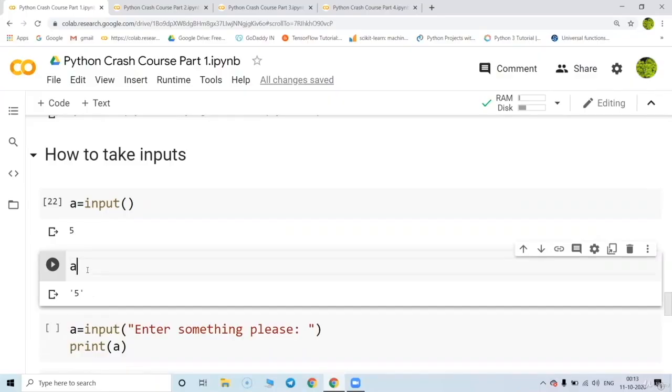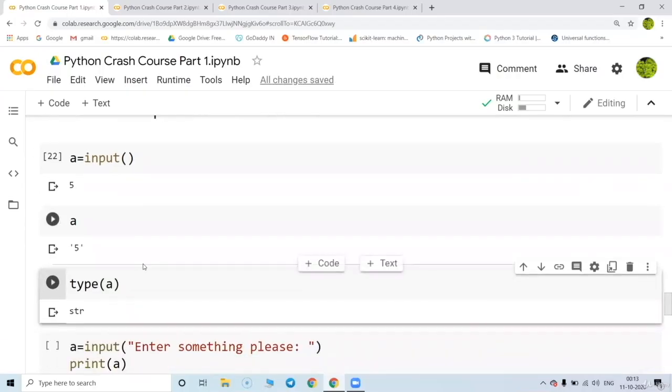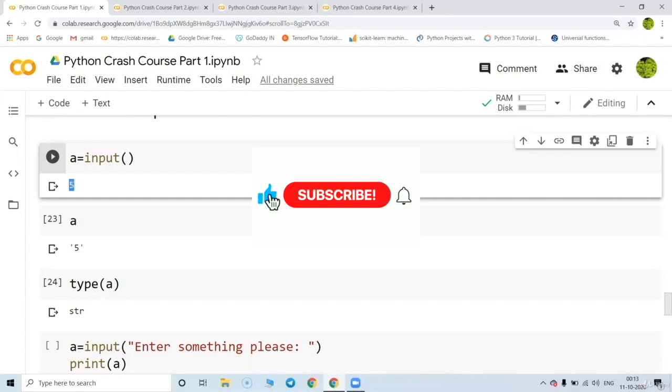But if you check the A, it is going to say 5 in a single quote. So you might be wondering why it is coming so. When I check the type of A, you will wonder more. The type of A is going to show that it is string. So we have given the input as basically an integer number, but it is taking the input by default as a string.